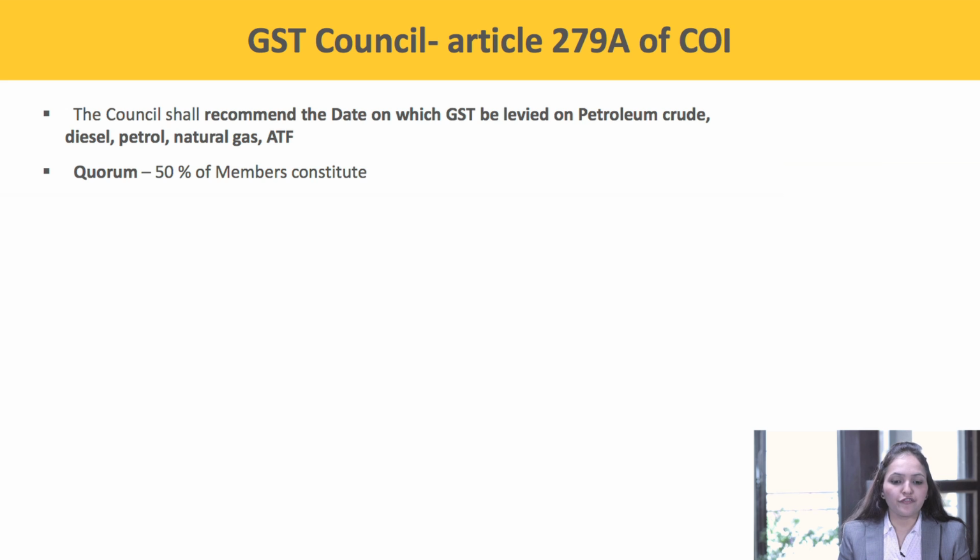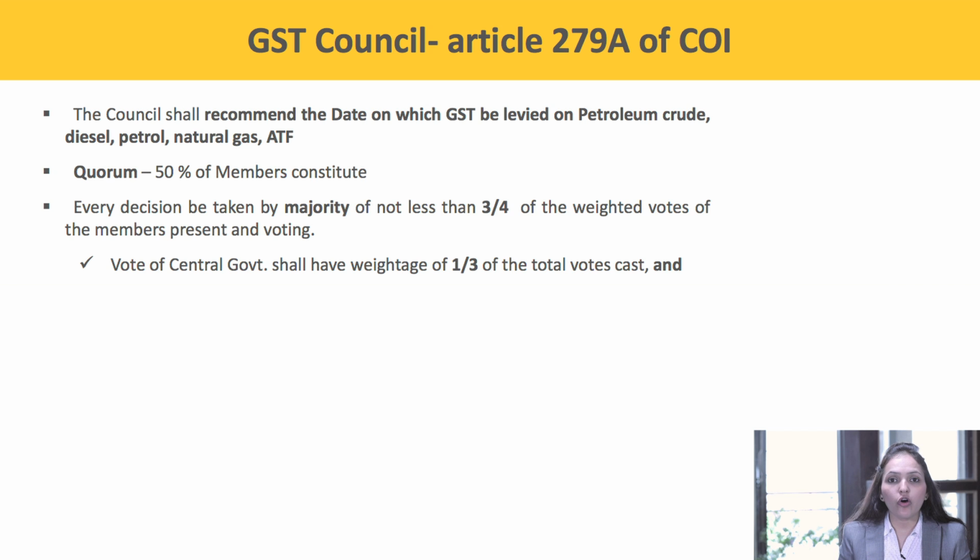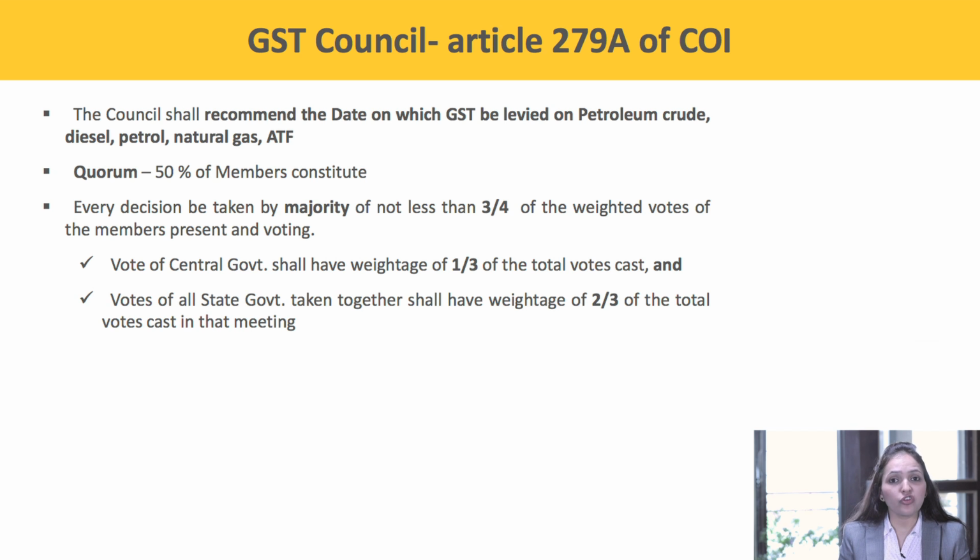Now, what is the quorum of this GST Council? 50% of the members constitute the quorum for the GST Council. The vote of the central government shall have weightage of 1/3 of the total votes cast, and votes of all state governments taken together shall have weightage of 2/3 of the total votes cast in the meeting.